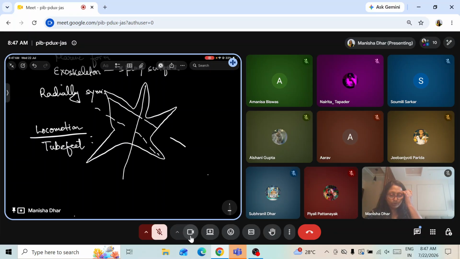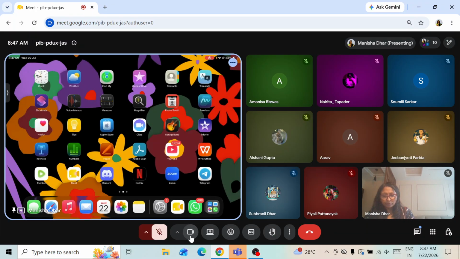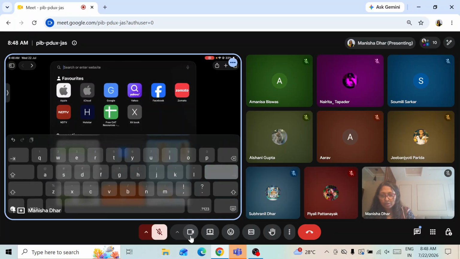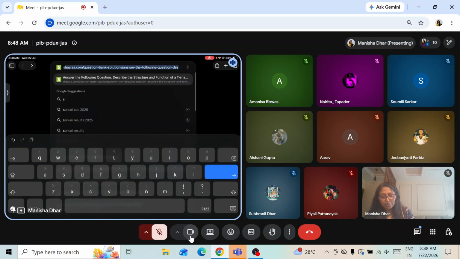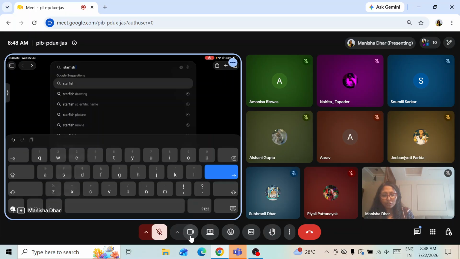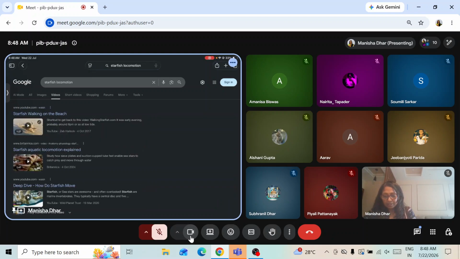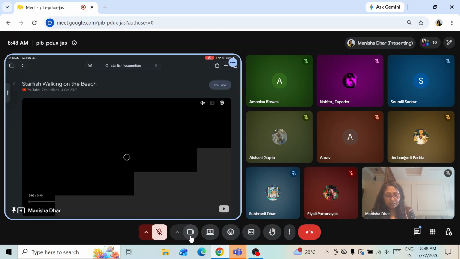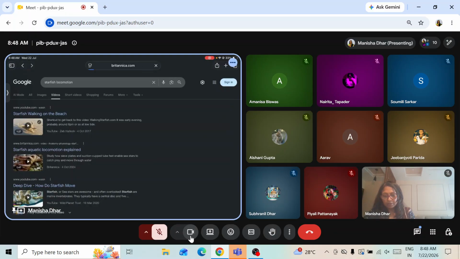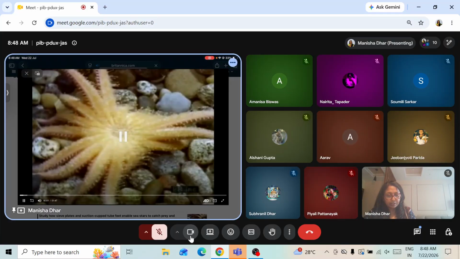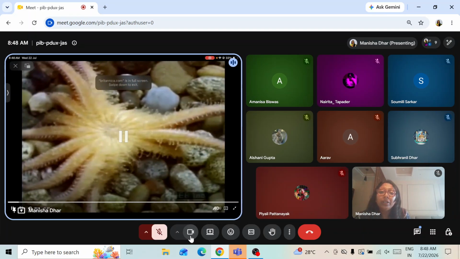Let me see if I can show you a good locomotory action for this, the starfish locomotion.